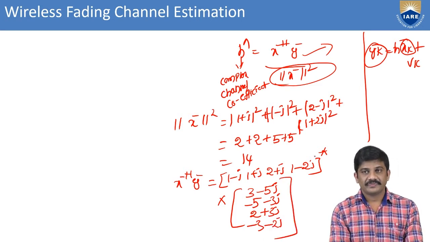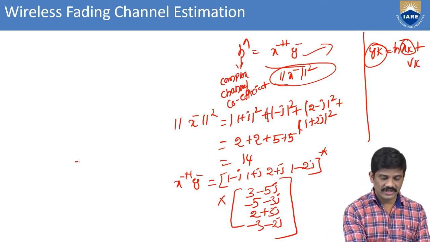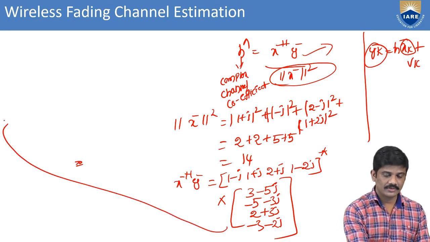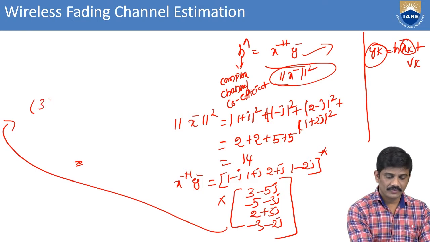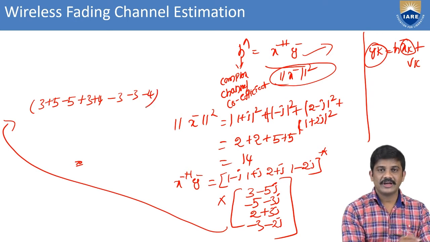Okay, then we can simplify this one. 3 plus 5 minus 5 plus 3 plus 4 minus 3 minus 3 plus 4. This is the real part.